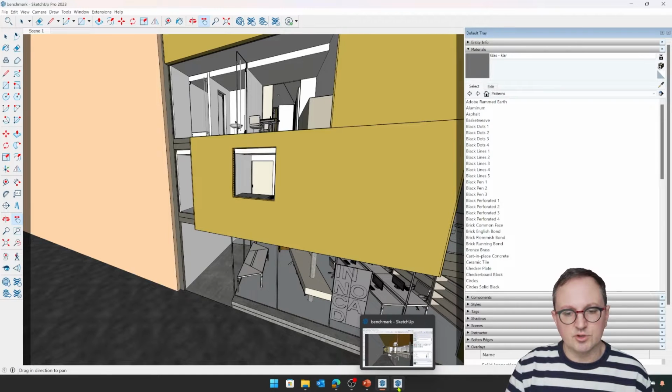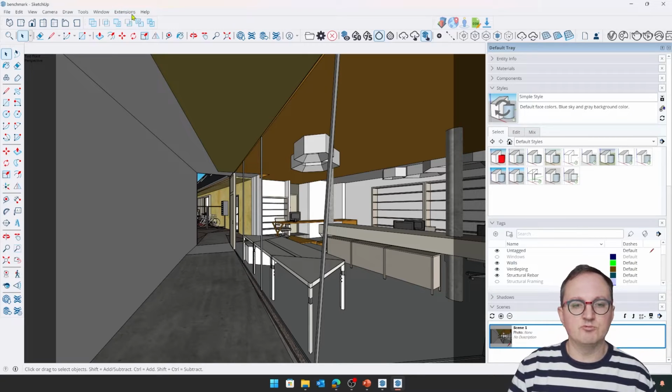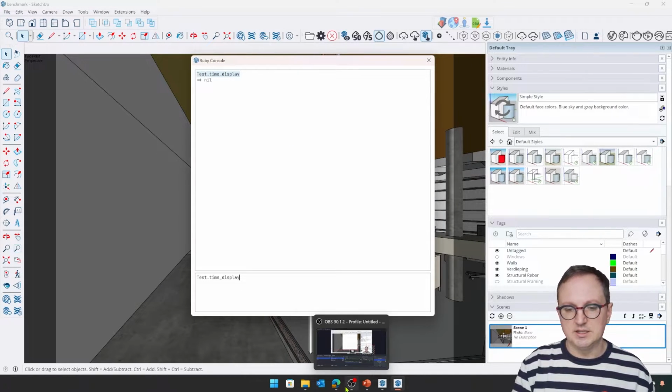So let's jump across into the same model in SketchUp 2024, and we'll run the same code again. So it's test time display. You can do this on any model. You just type it in there, or paste it in as I'm doing, and we'll hit that.